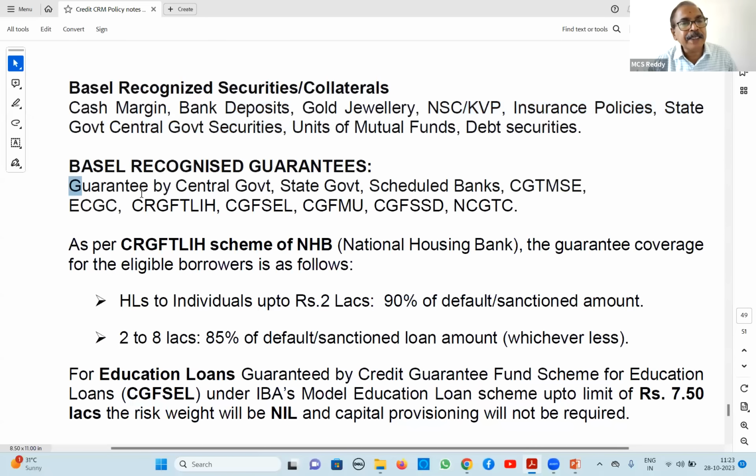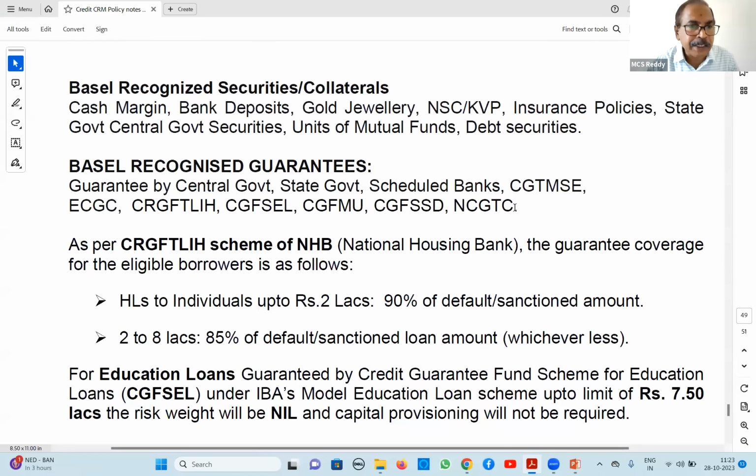Similarly, guarantees also recognized by Basel. Guarantee by central government, state government, scheduled banks, CGT, MSC. These are all our guarantees. Now new guarantees all. So these are all central government. Wherever these guarantees are there, to that extent, 0% is risk weight.